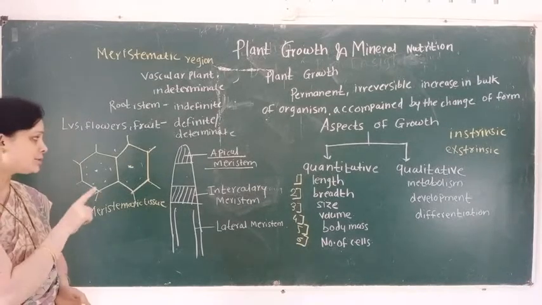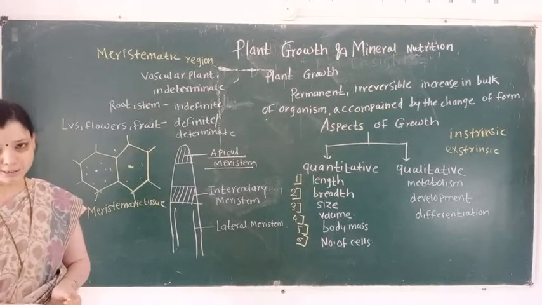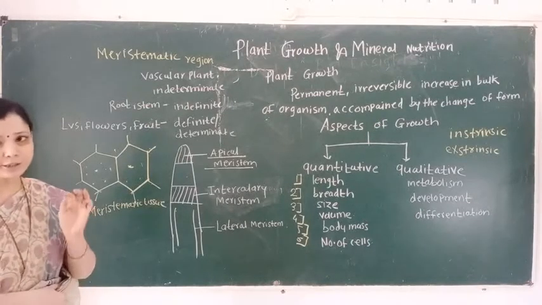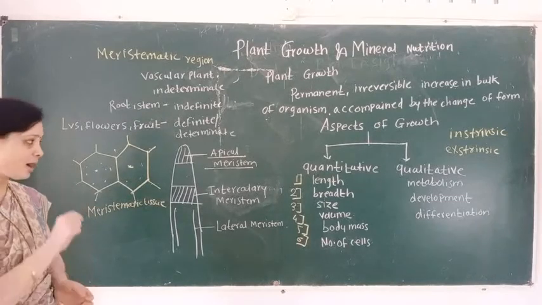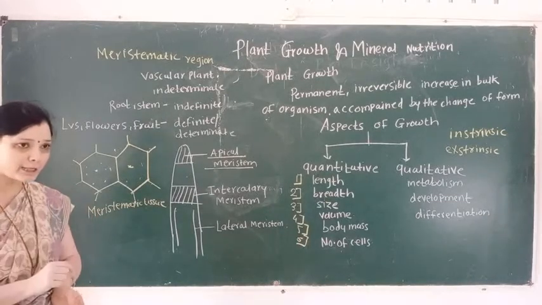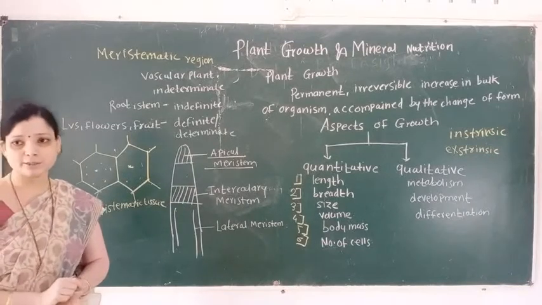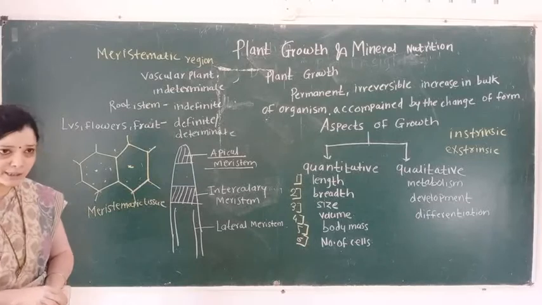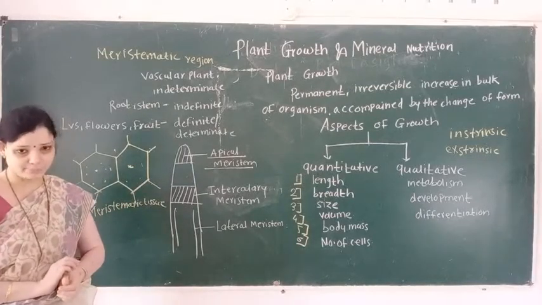So the first region is known as apical meristem. Depending upon the position, meristem is classified into three types: apical, intercalary, and lateral meristem.